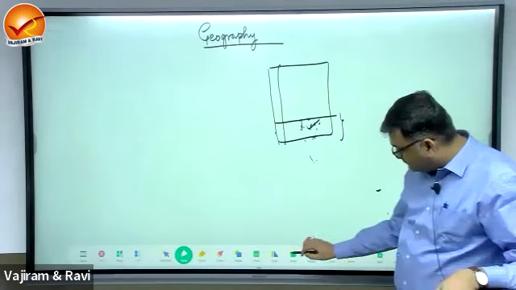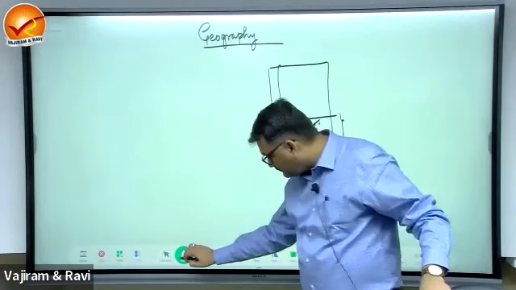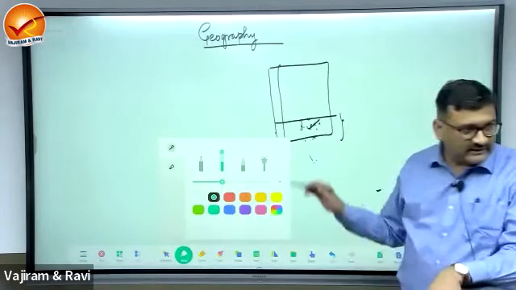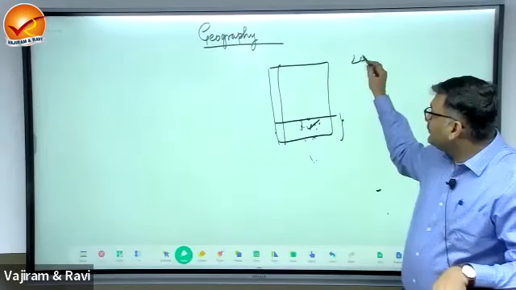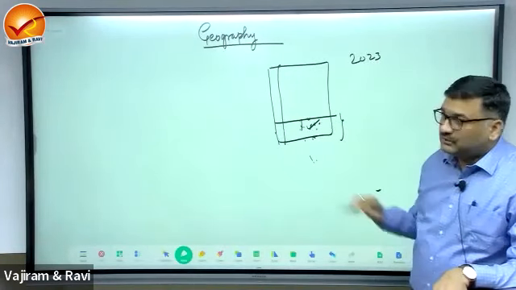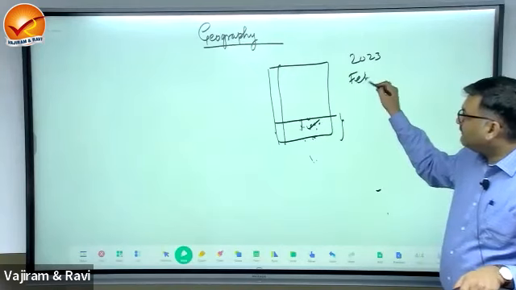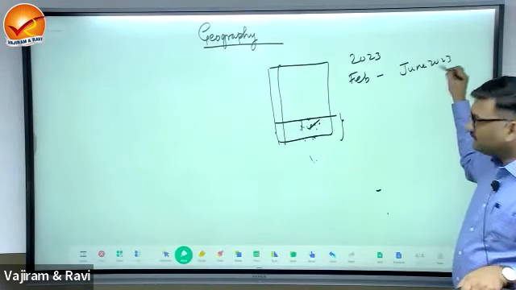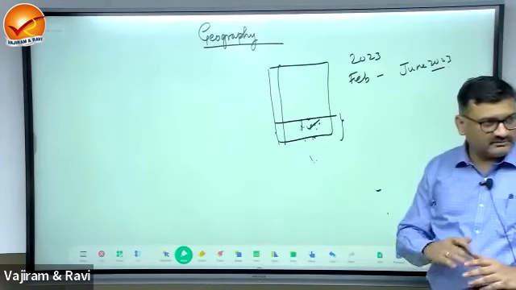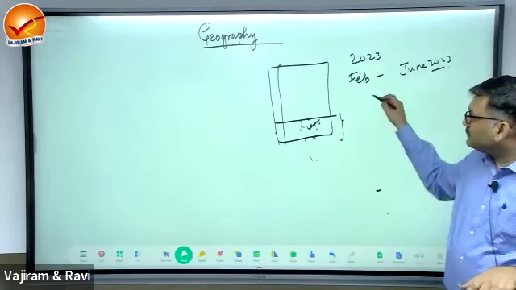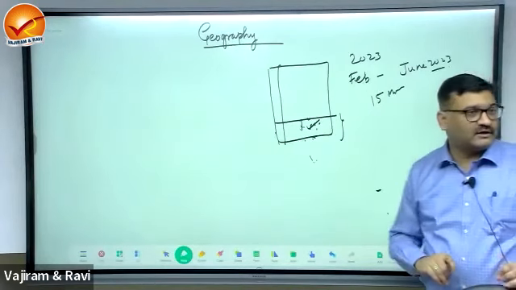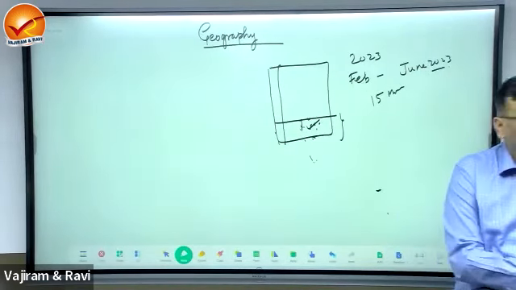Second, most of you are preparing for 2023, right? So this is Feb, and June 2023 will be your prelims exam if this pattern is followed. So roughly you have 15 months of time for your preparation, right?